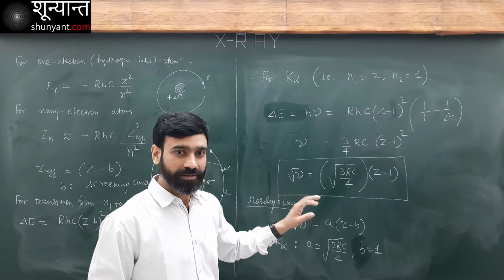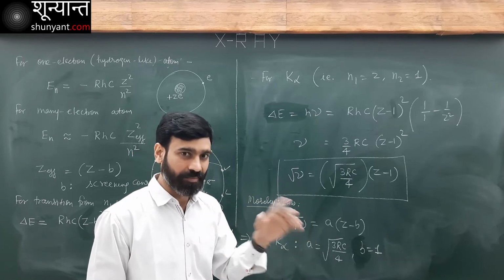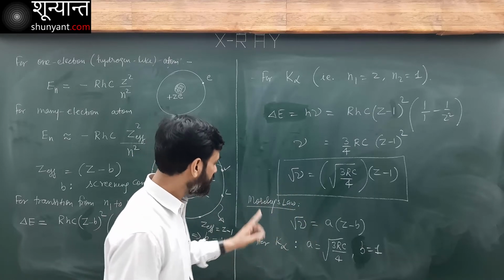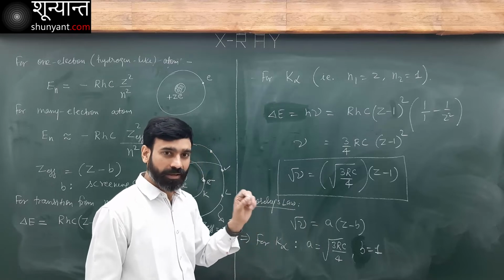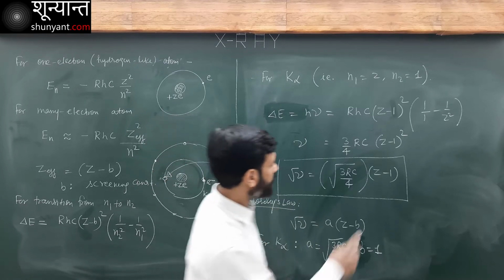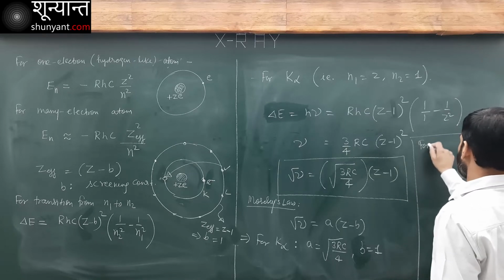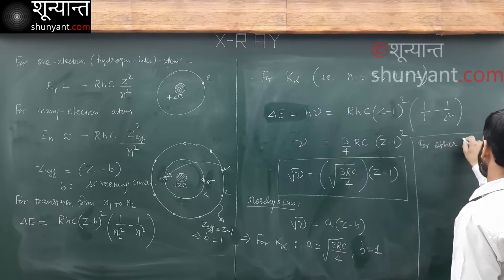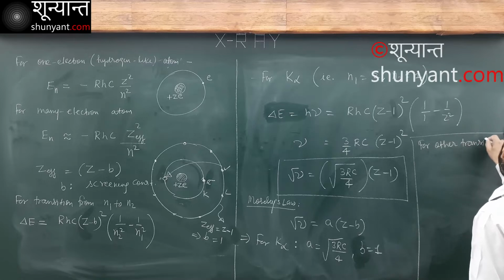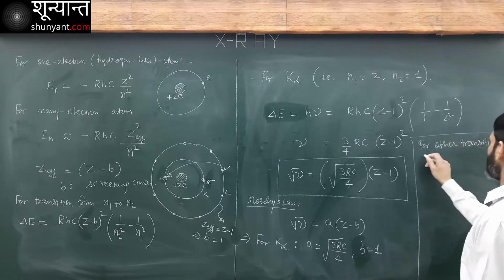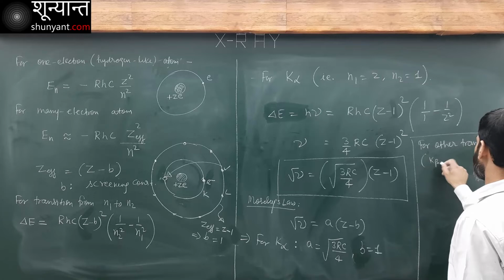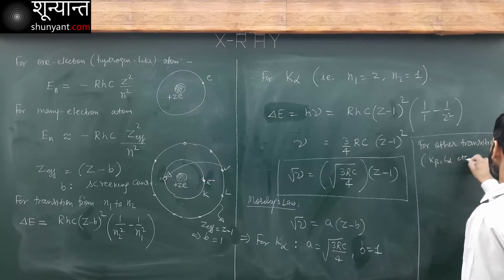Whatever we are doing is just an approximation, and we are doing it only for K alpha. For other transitions, note down, like K beta or L alpha, etc.